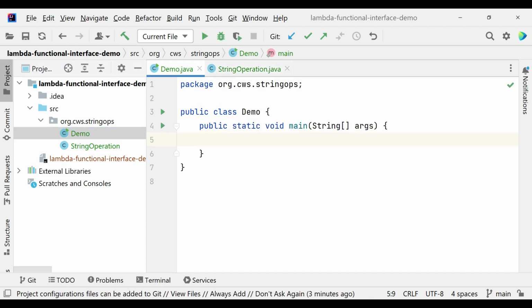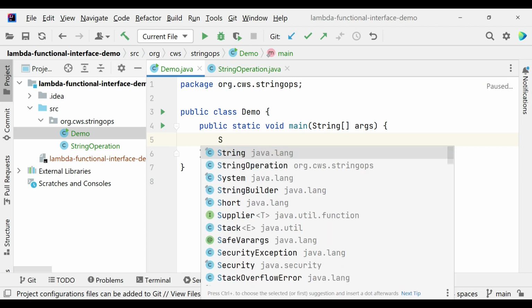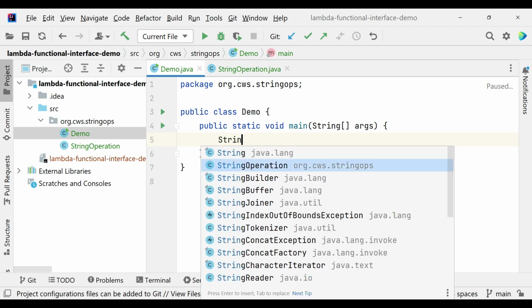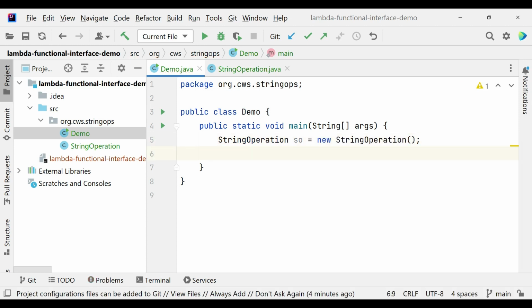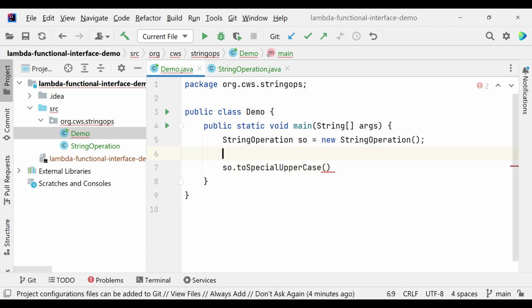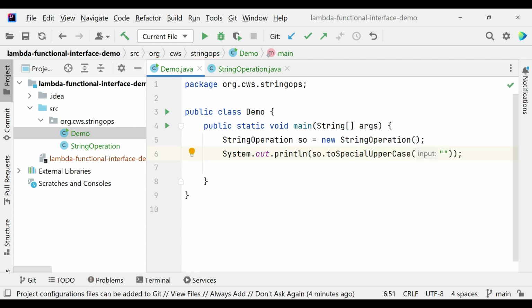Now in the Demo class, what we need to do is create object of StringOperation and then call the method, and we will just print this. Again a System.out.println. What I'll do is, let's say first input is empty string.